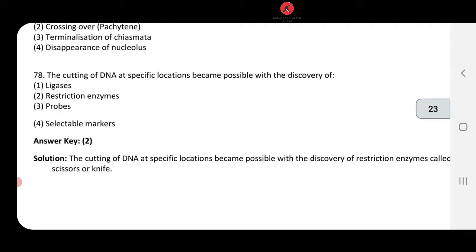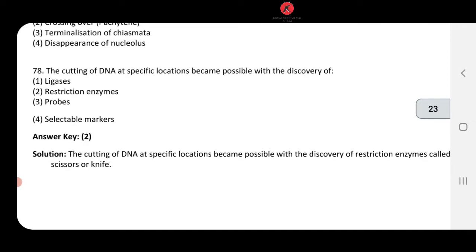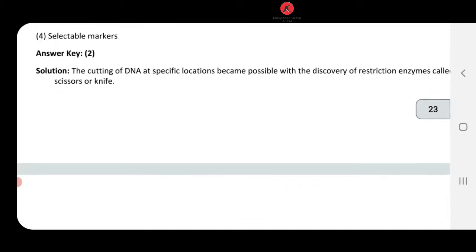Let's look out question number 78. The cutting of DNA at specific locations become possible with discovery of restriction enzyme. We know this thing, right? तो restriction enzyme कौन सा option है? Option number 2. 78 answer number 2 is going to come. These restriction enzymes, molecular scissors, biological scissors, we can say, right, which makes cut between specific bases. चलो next one.